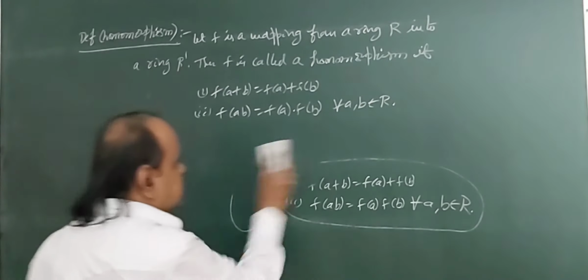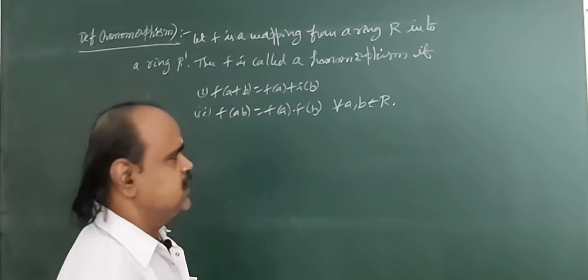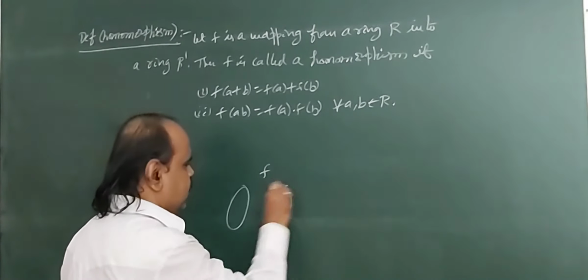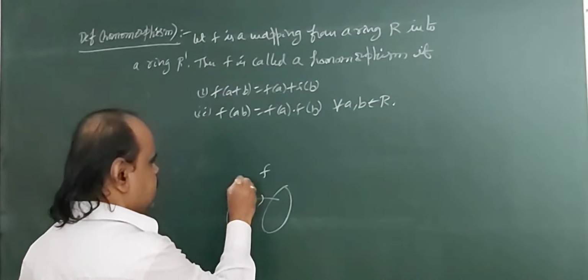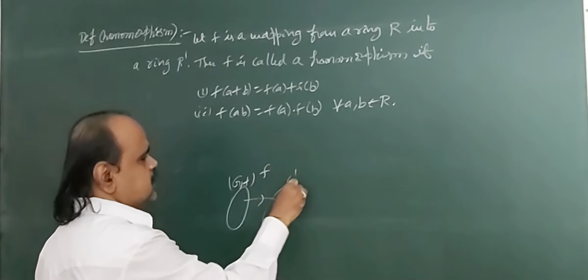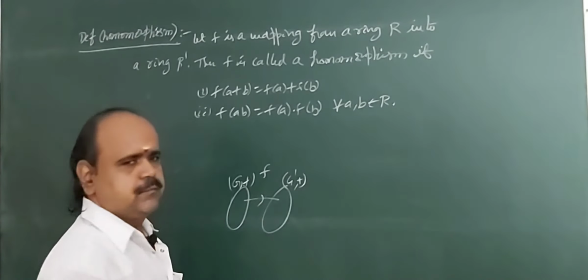In group theory, the same concept is there. But in group theory, for example, if f is a homomorphism, a function from a group G to G dash, for example, G with plus and G dash with dot, or both plus.